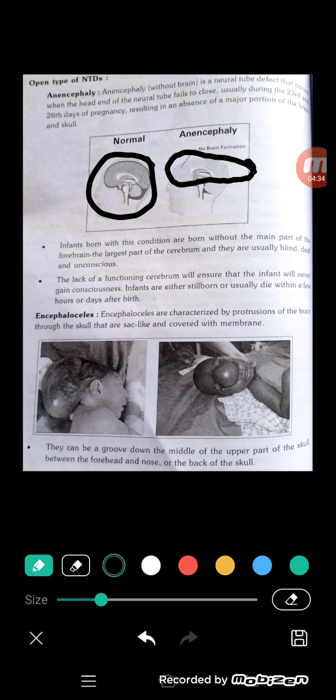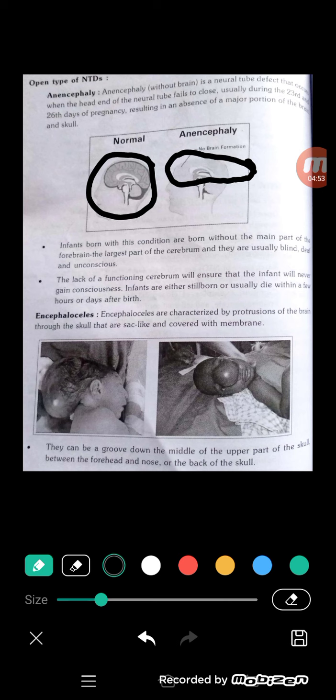The infant is born without the main part of the forebrain and a large part of the cerebrum, and is usually blind, deaf and unconscious. These defects are present in the baby. So this is about anencephaly.